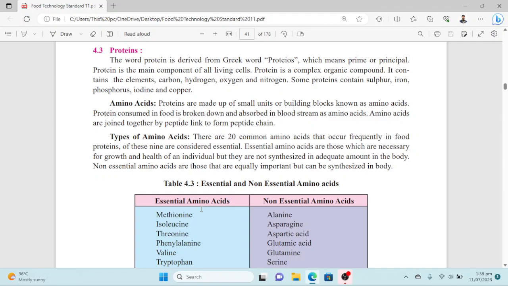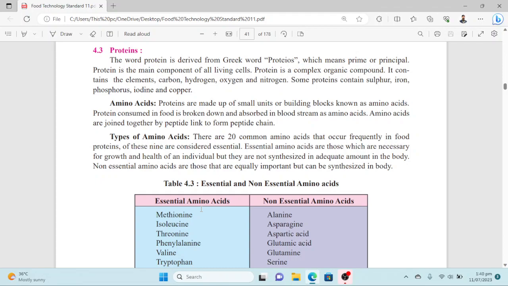So let's have a look at what the building blocks of protein are. The building blocks of proteins are amino acids. Proteins are made up of small units known as amino acids. Protein consumed in food is broken down and absorbed in the bloodstream as amino acids. Amino acids are joined together by peptide links to form a peptide chain. So a number of amino acids join together by peptide linkage, and they make primary structure, secondary, tertiary, and ultimately they give rise to a specific protein.